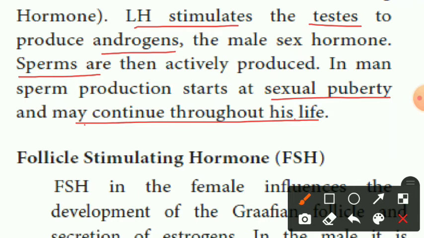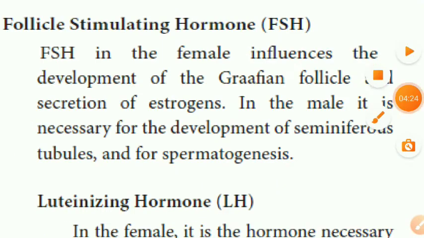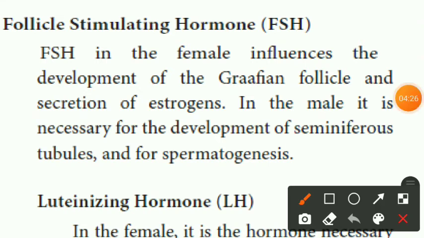Next, we see follicle stimulating hormone, FSH. Already we saw LH, luteinizing hormone, the male hormone. FSH means the female reproductive hormone. Where is it present?